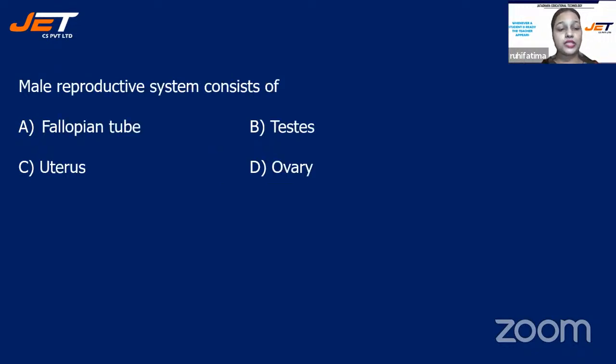Okay, next question says male reproductive system consists of option A, fallopian tube, option B, testis, option C, uterus, option D, ovary. Quickly answer the question in the chat box, children. Only 30 seconds I'll give you, not more than that.